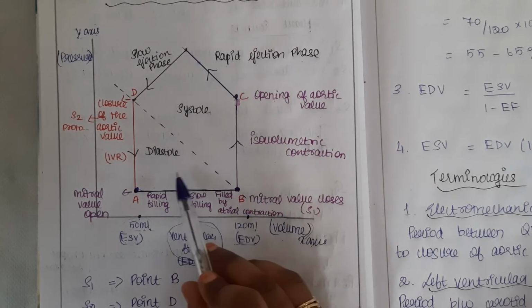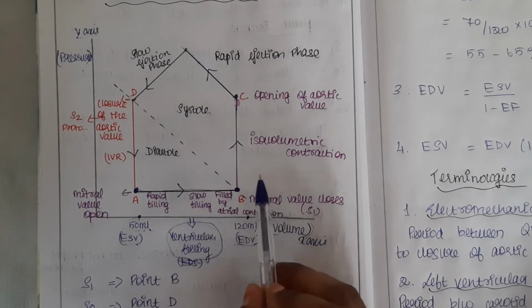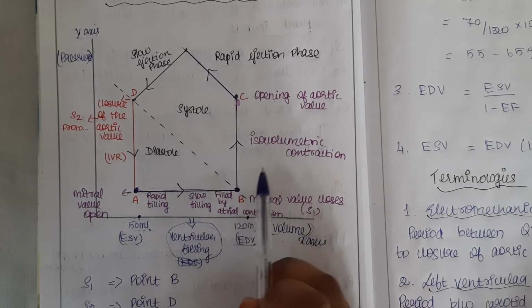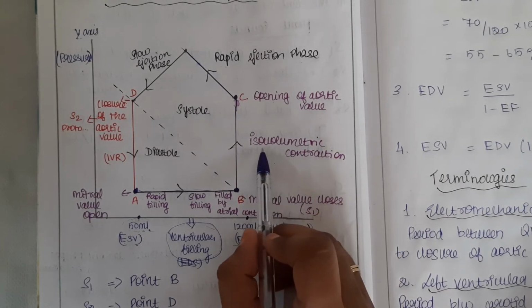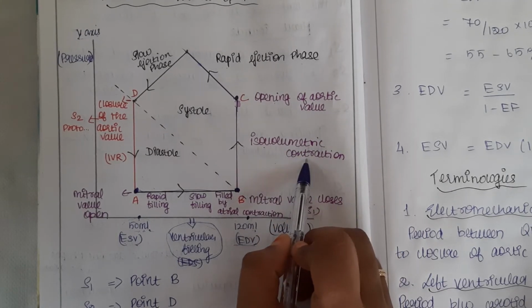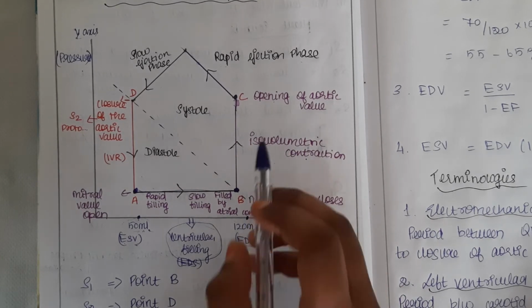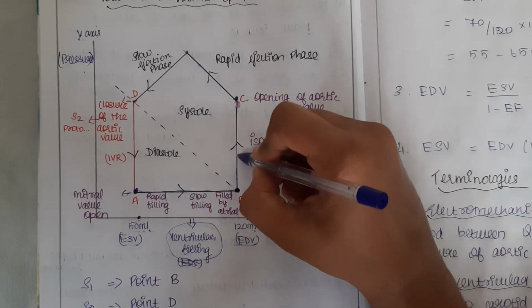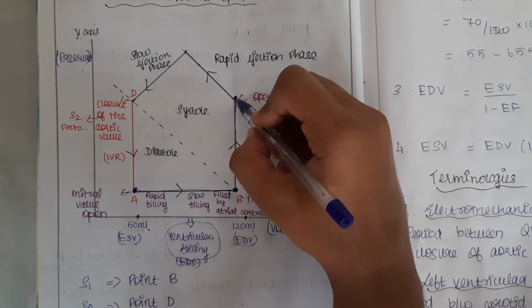So let's correlate this graph with the phases we have learnt earlier. For systole, we have done three phases, and for diastole, we have five phases. Let's go on. The first phase of ventricular systole is the isovolumetric contraction. What happens here? Volume remains the same but pressure increases. The same thing happens. From here, it goes on. Pressure increases but volume is the same. You get a point here.